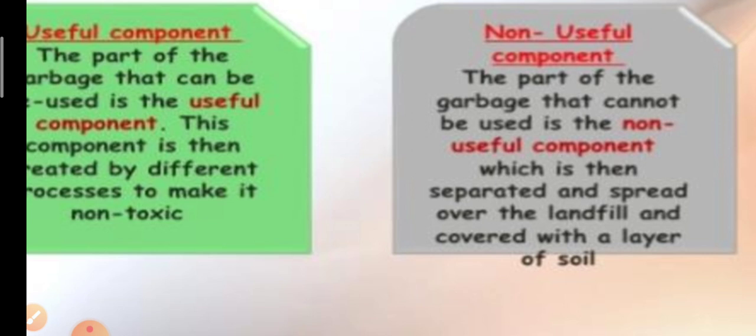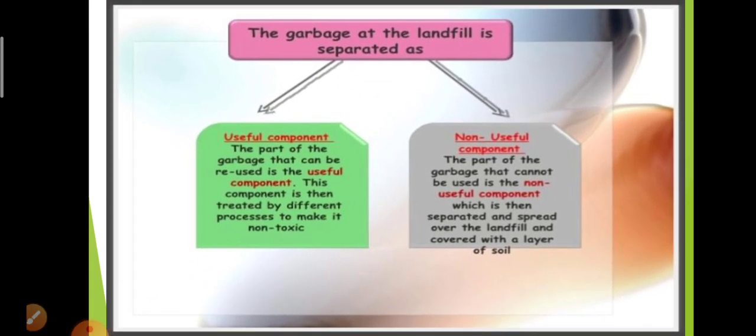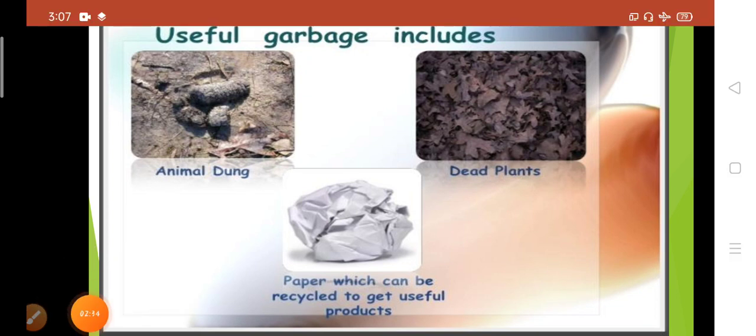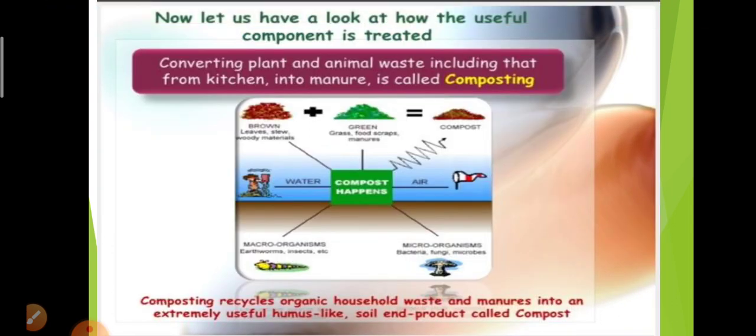It is then separated and spread over the landfill and covered with a layer of soil. So this is about the components of garbage. The useful garbage includes animal dung, dead plants, paper which can be recycled to get useful products. Okay, these are some of the useful garbage.